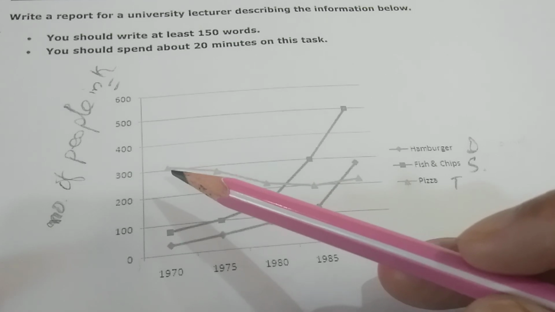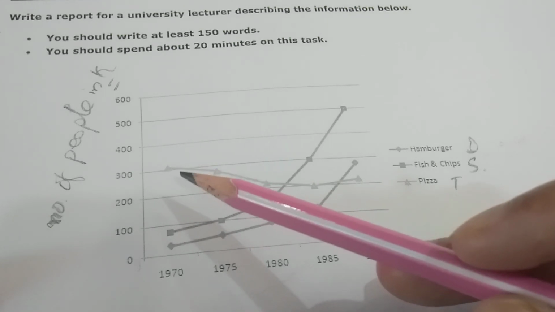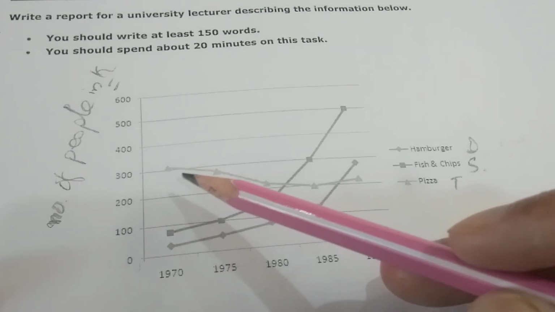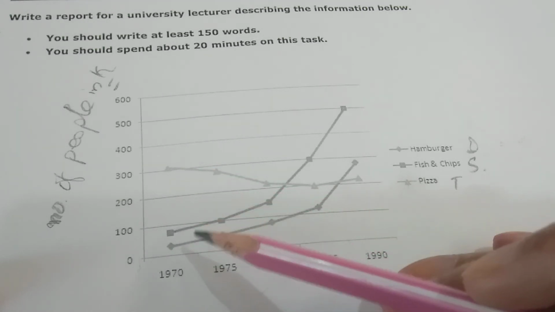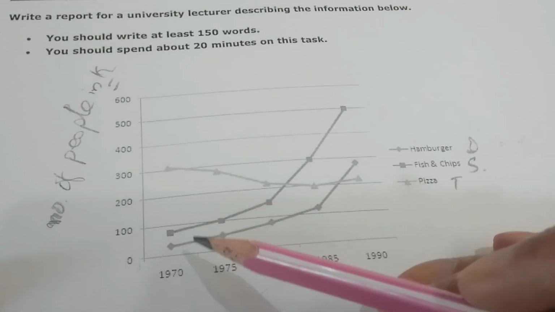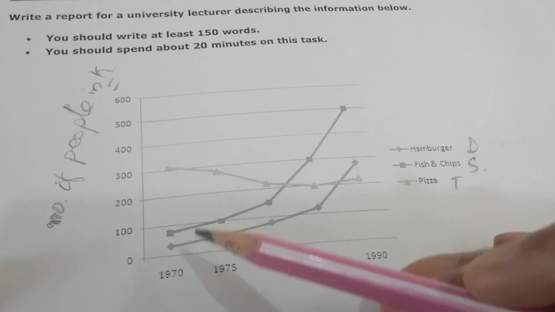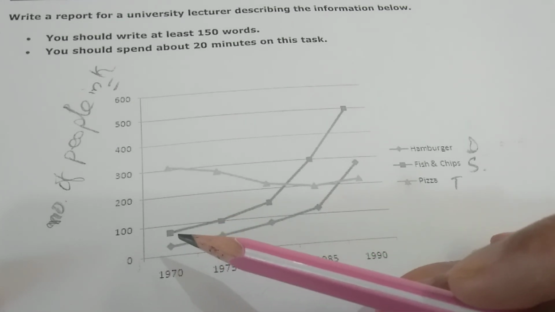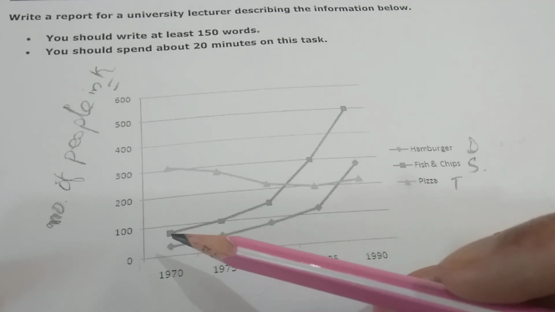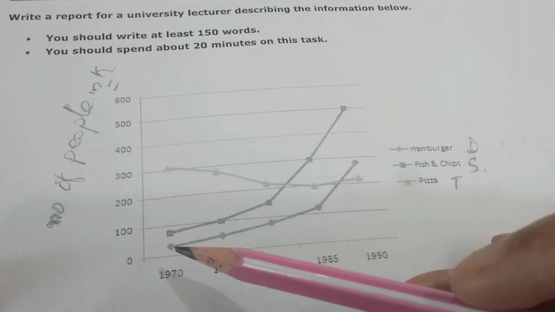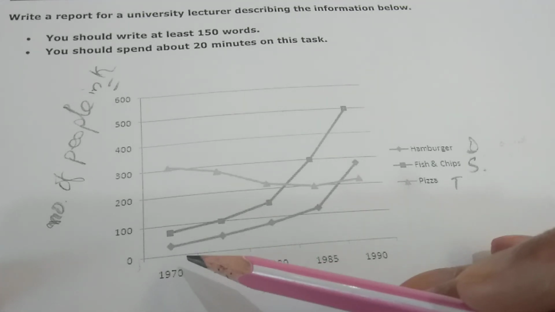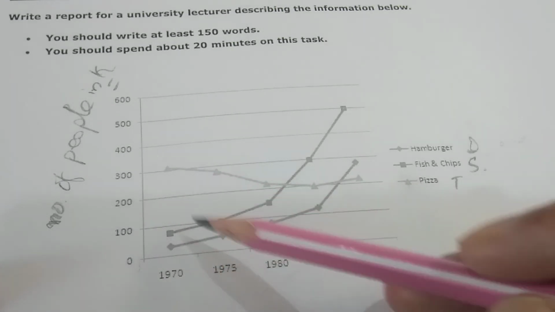It was over 300,000 people who tried it. You can see over here. But we can see the comparison over here. For fish and chips and hamburger, it was fewer than 100,000 people. You can see over here, and this is less than, fewer than 50k people tried this one. So this is very important information.